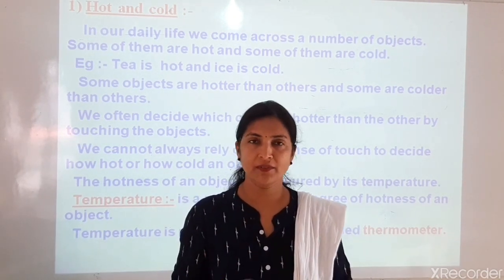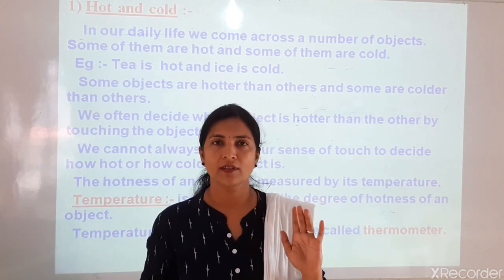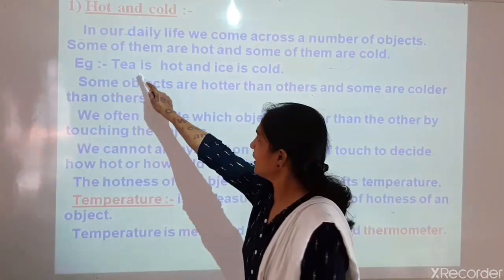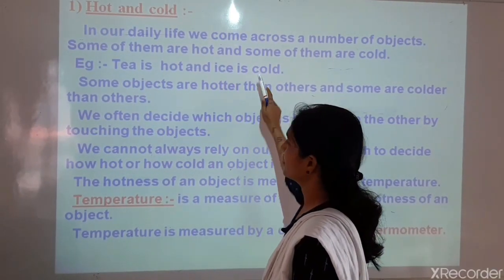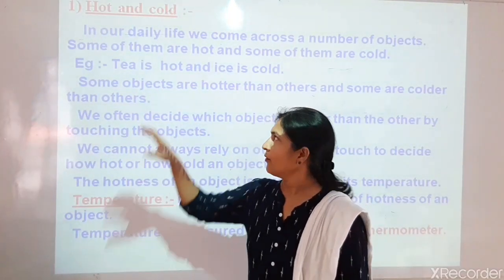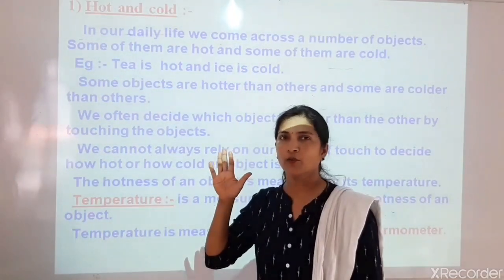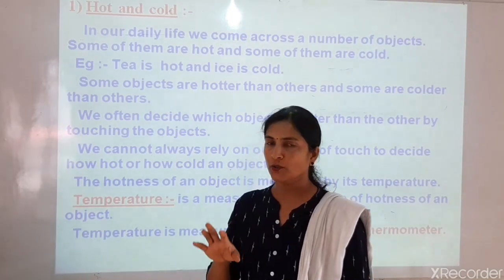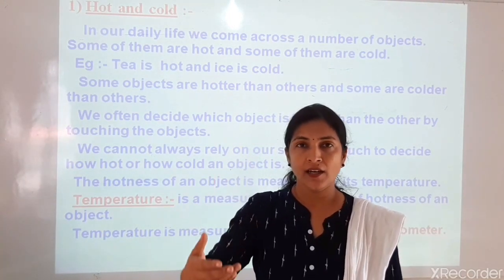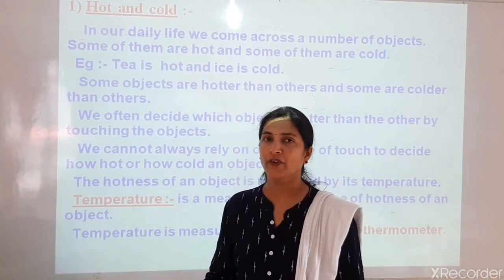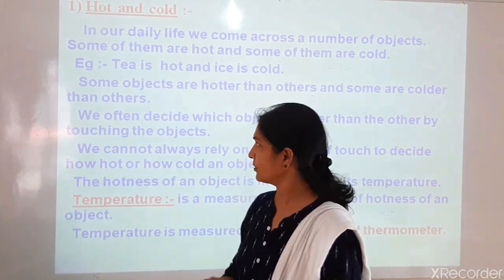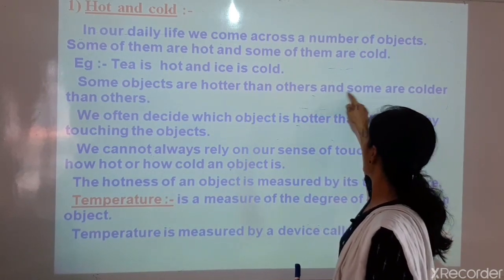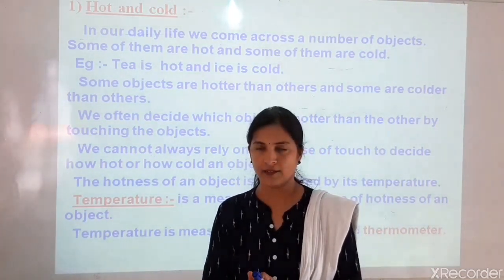But most of the time we cannot rely on the sense of touch. Here an example is given: tea is hot and ice is cold. When we touch ice, we feel cold, and when we touch tea, we feel hot. So by touching, we can find out whether the object is hot or cold. Some objects are hotter than others and some are colder than others.